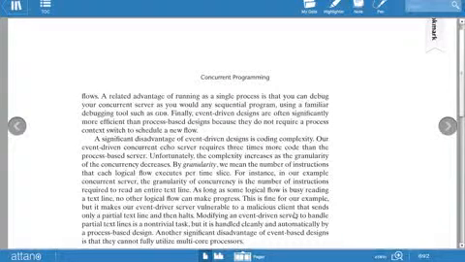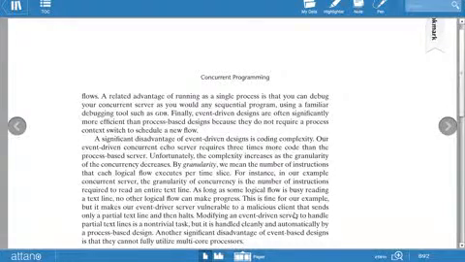Next advantage of running a single process is that you can debug your concurrent server as you would any sequential program. It is very easy to debug the server when there is only a single process by using GDB, the debugging tool used for this technique.